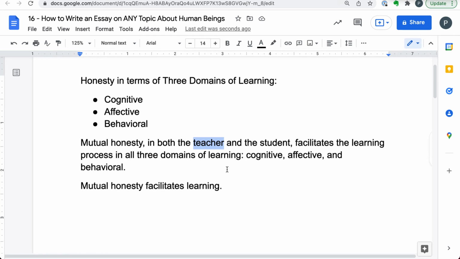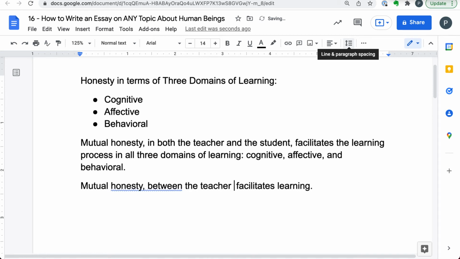And then, this is why this creates the word mutual. Why mutual? Because mutual refers to both of them, both teacher and the student. This is how I came up with mutual honesty. Now, I said mutual honesty facilitates learning. Now, I need to specify mutual honesty. Okay, let's say between the teacher and the student, facilitates the process of learning.